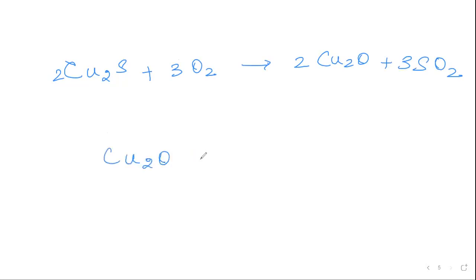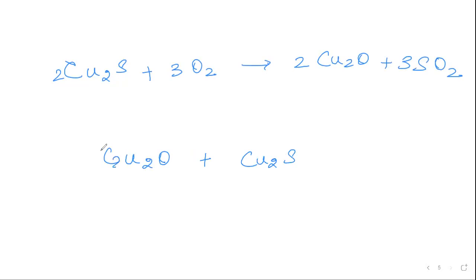Cu2S. I make it react with oxygen. It gives me copper oxide plus sulfur dioxide. So I have taken copper sulfide and divided it into two parts. To the first part of copper sulfide, I supply excess of air or oxygen. It gets converted to copper oxide. Now I have got copper oxide, right? Then the copper oxide is made to react with the second part of copper sulfide.